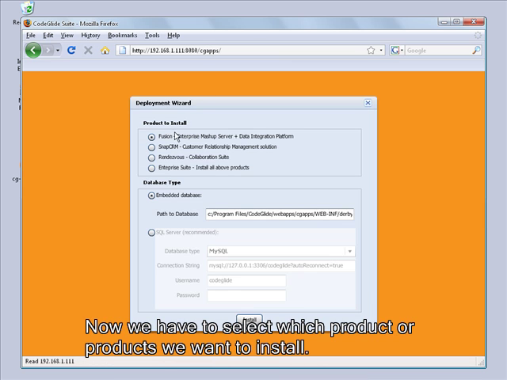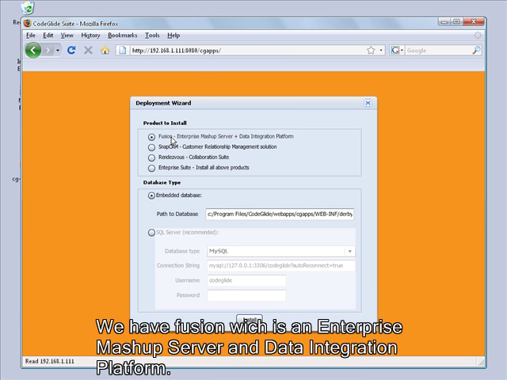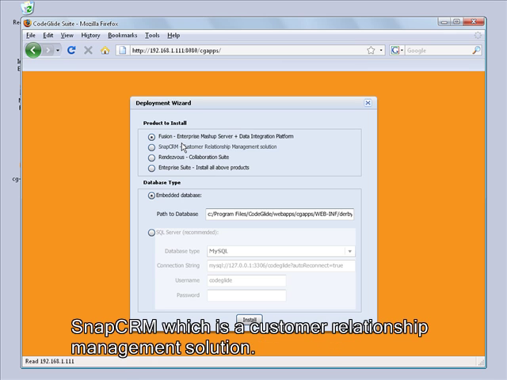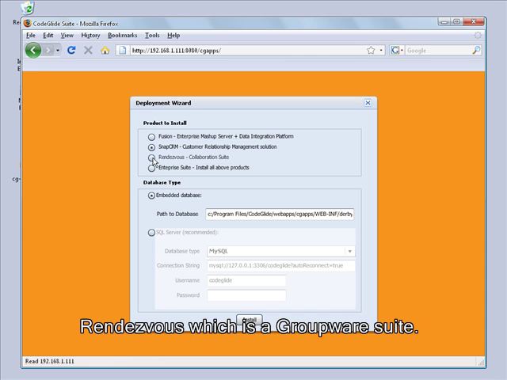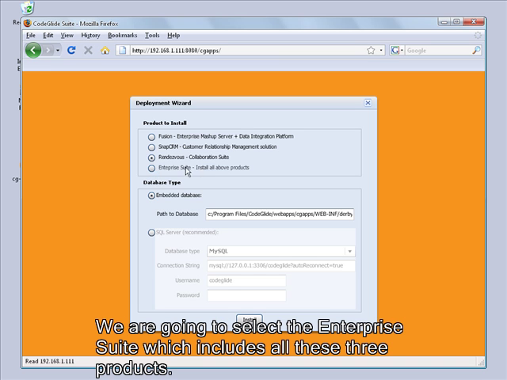Now we have to select which products we want to install. We have Fusion, which is an enterprise mashup server and data integration platform, Snap CRM, which is a customer relationship management solution, Rendezvous, which is a groupware suite. We are going to select the enterprise suite, which includes all these three products.